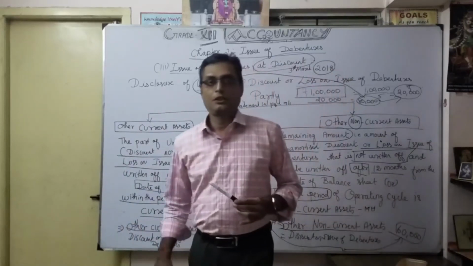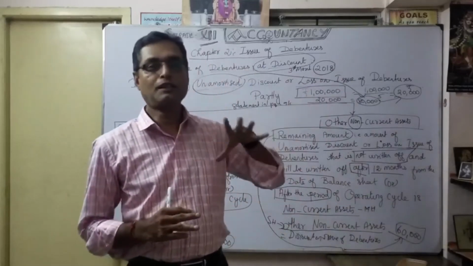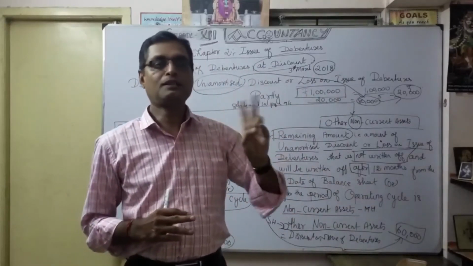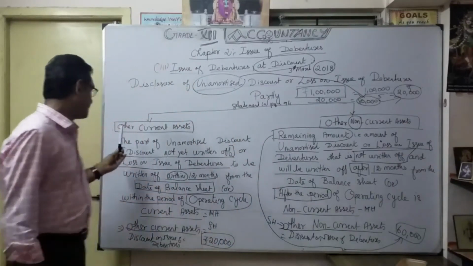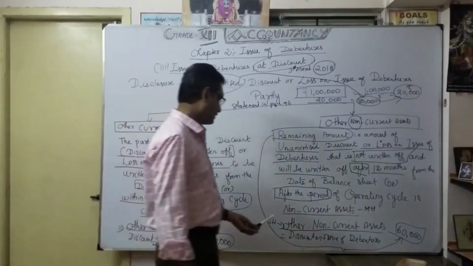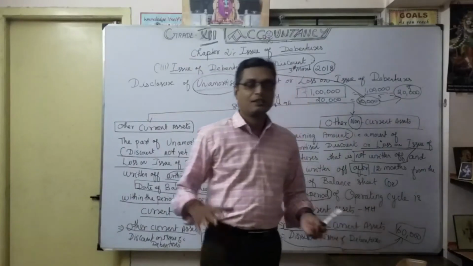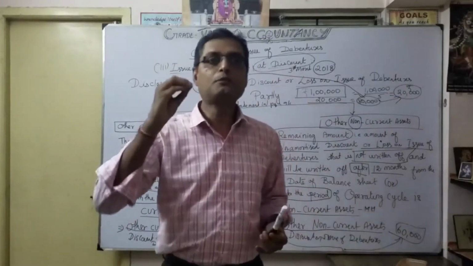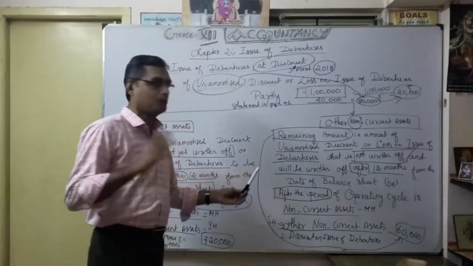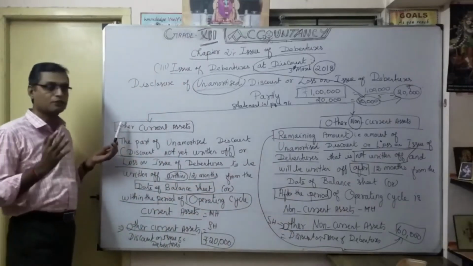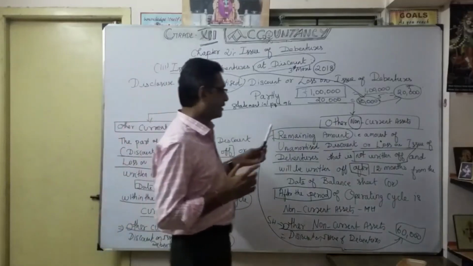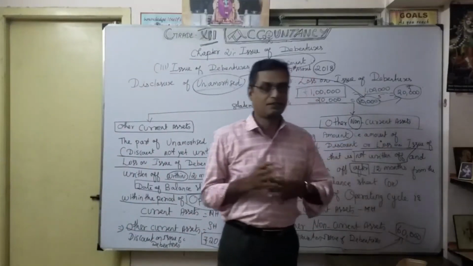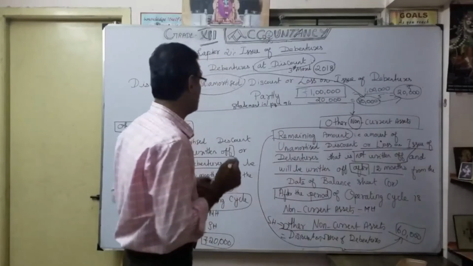60,000. Understood? So of the 1 lakh 20,000 whatever is utilized, the balance is 80,000, and you want to give two breakups. One is under other current assets, another is under other non-current assets. So how are you going to bifurcate? That is the discussion here. Why am I going to show other current assets, then other non-current assets? That's why this discussion is very, very important.